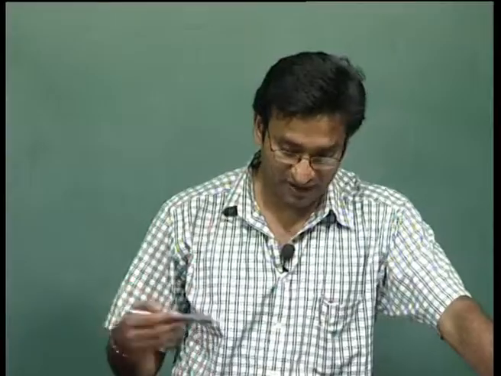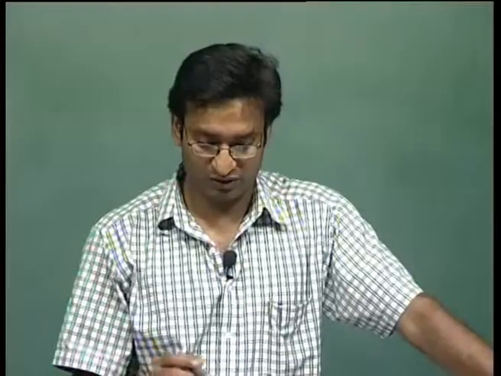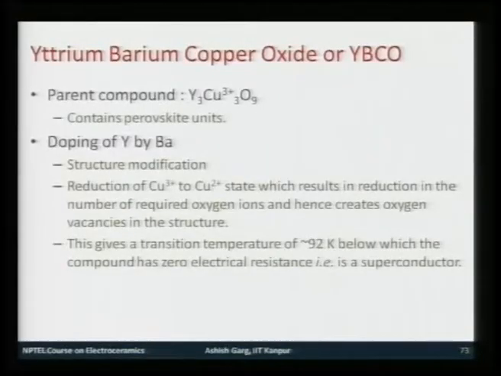As a result, in the parent structure you create some vacant oxygen sites, called oxygen vacancies, simply because the requirement of oxygen has gone down. In this case, 3 yttrium atoms, as in Y2O3 oxide where yttrium is plus 3, require 3 into 3 is 9, so 4.5 oxygen atoms, and the remaining 4.5 are required for 3 Cu3 plus. So, a total of 9 oxygen atoms are required. If you replace some of these by ions of smaller valence, the number of oxygen atoms required would also be smaller. As a result, you have oxygen vacancies.